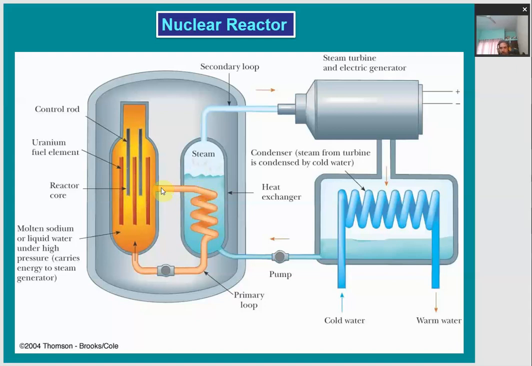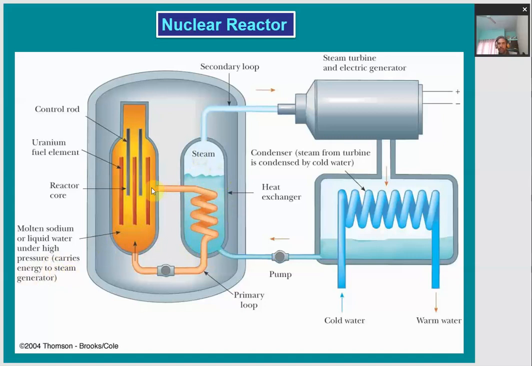These tubes are filled with molten sodium or liquid water under very high pressure, which carries the energy liberated in this nuclear fission process in the reactor core to the steam generator. This is the steam generator. Here it is water.